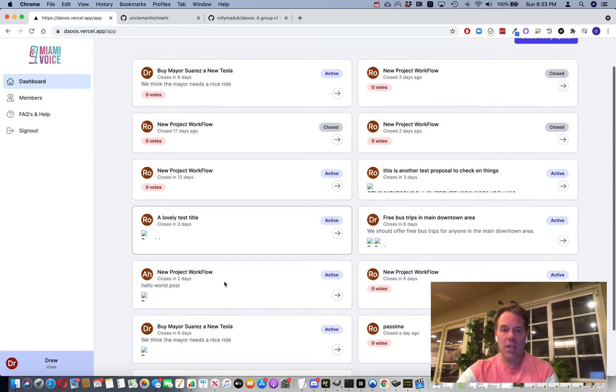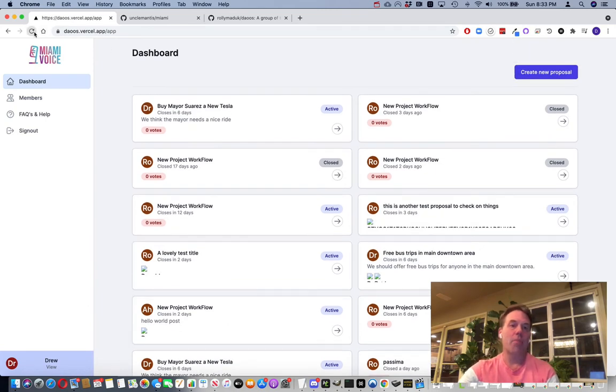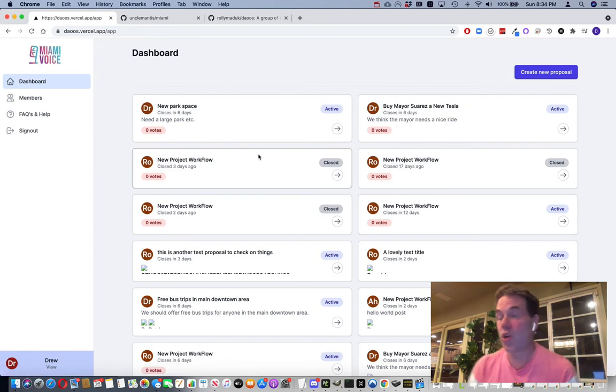So the idea is that this application could be tied to the Treasury. So a certain amount of that Treasury could be allocated towards what the citizens decide to do and allow them to vote. You could run contests to have people have proposals and have a two-way feedback. These may or may not be things that cost money. They might just be ways of people submitting ideas to the city of Miami. I think there are a lot of directions this could go.